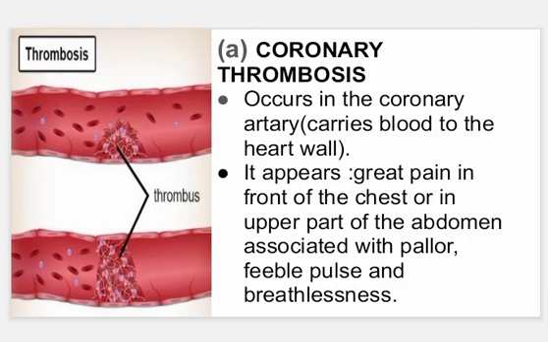Coronary thrombosis. It occurs in the coronary artery. It appears as great pain in front of the chest or in upper part of the abdomen associated with pallor, feeble pulse, and breathlessness.